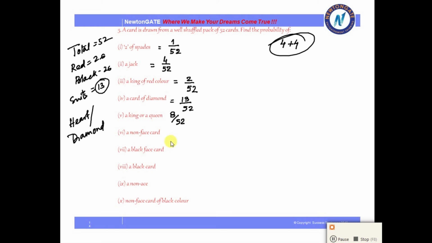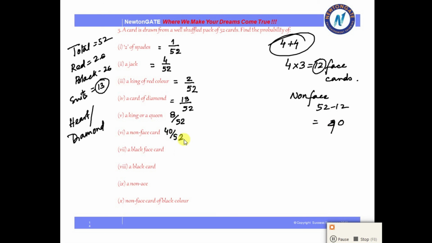A non-face card. Now if you remember the face cards we had discussed, there are 4 into 3, 12 face cards. There are 12 face cards in total. So a non-face card is then 52 minus 12. So if I subtract, I get 40. So 40 by 52.